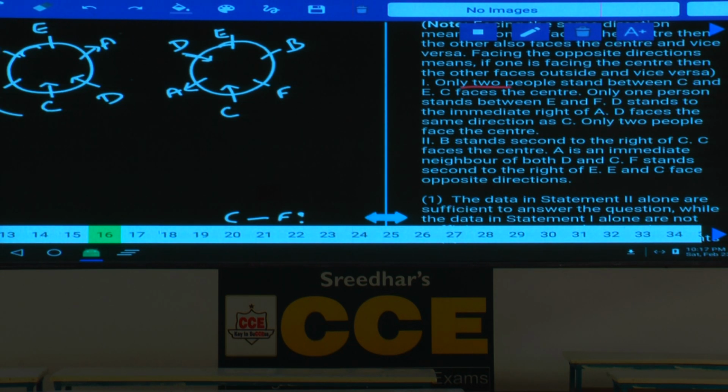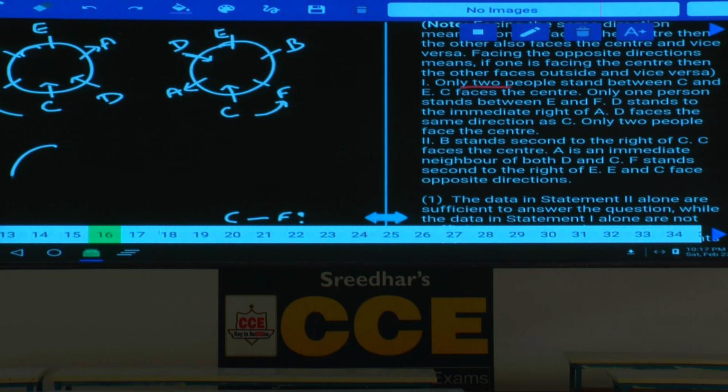Now F is to the immediate left, now F is to the immediate right. Are we getting a unique answer? No. F can be either to the left hand side or to the right hand side of C. Hence 1 alone is not sufficient. Then coming to condition number 2 alone.